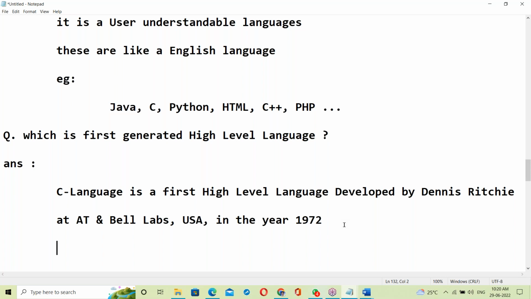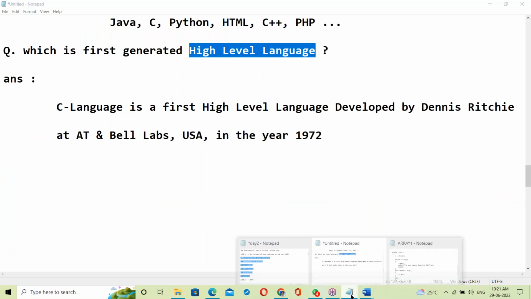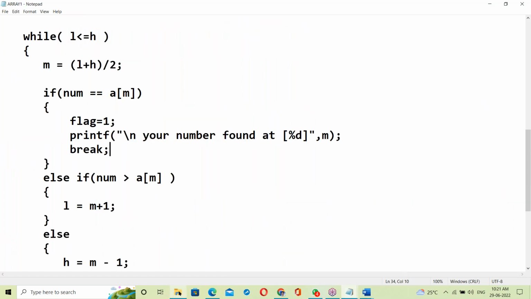Yes. Next, the C language is the first high-level language, developed by Dennis Ritchie. Okay, so here C is the first high-level language. Yes, a C program is a high-level language.